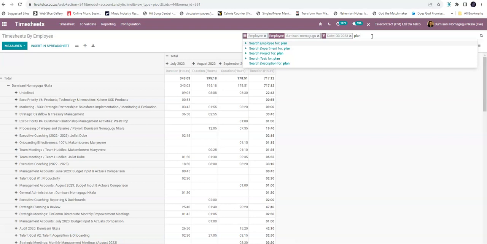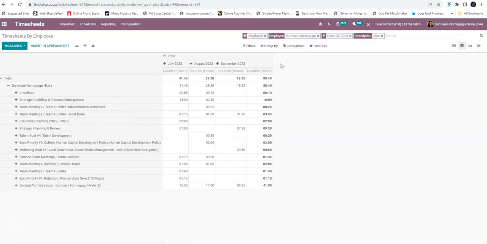And then again, I think even more robustly, I can probably go and look for anywhere where I logged any information about planning under the description, because every time when you log a timesheet, it does ask you to describe what you did during that timesheet. And the better you are at saying what you were doing, the easier this becomes for you, because then when you go to look for planning among your descriptions, it will bring up even more robust information about where you might have spent time planning, where you might have spent time doing things that have a relationship with planning. So here we see that there's 88 hours, not just the 44 hours.